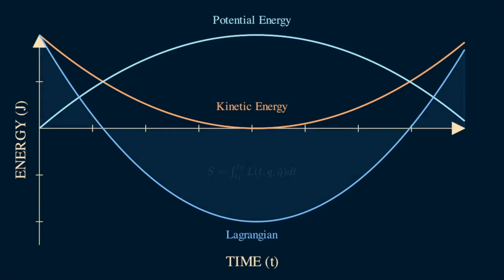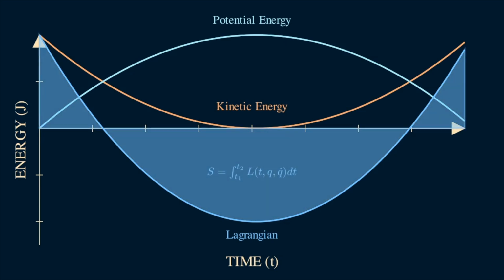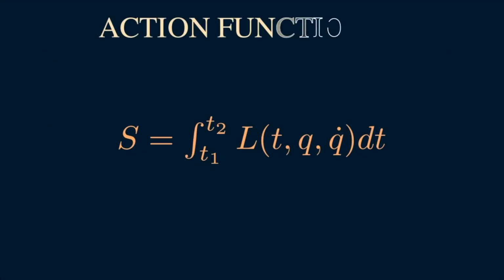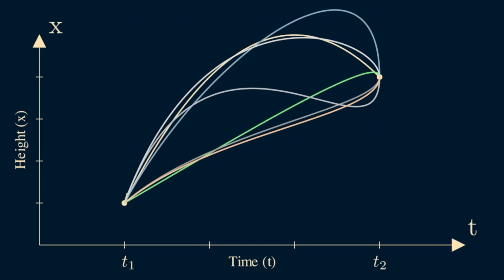Therefore, if we integrate the Lagrangian to see how it changes over time, we can describe the evolution of the path. This integral is called the action functional, which takes in another function as an input and outputs a number called the action, a value assigned to each path.